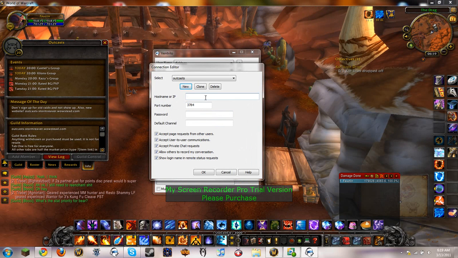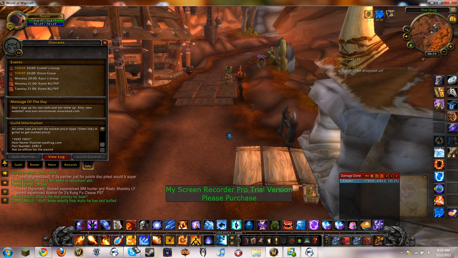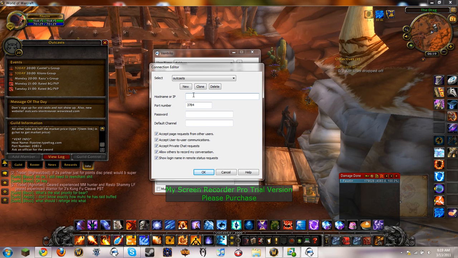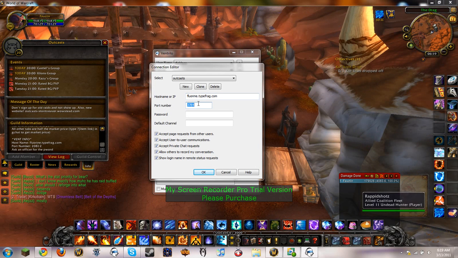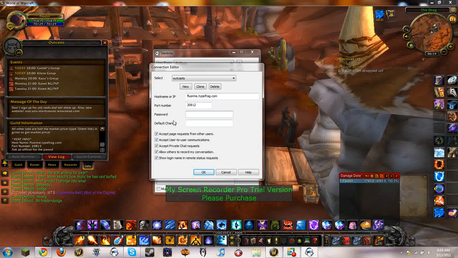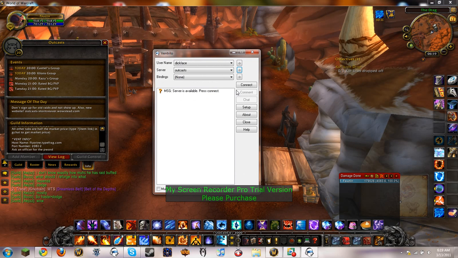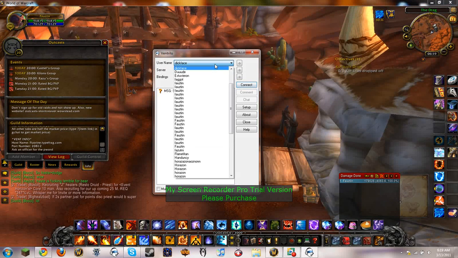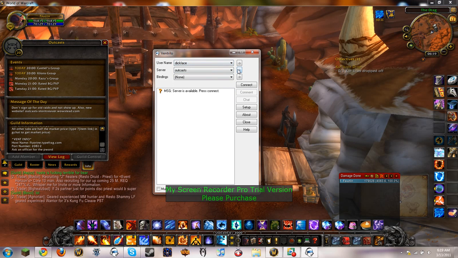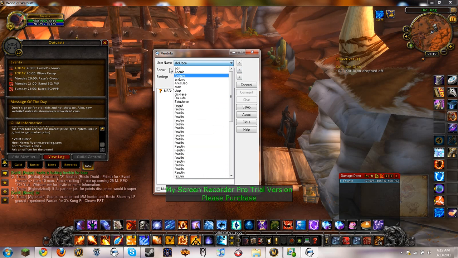Okay, and then I'm going to go in here to the vent info they have. Just type in the host name or IP, the host name. Alright, and then go down to port number, put in the port, and then there's a password. Alright, and then you just hit connect. I don't have the password though, so if you did have the password, you just put that in there. So I'll show you some other one.